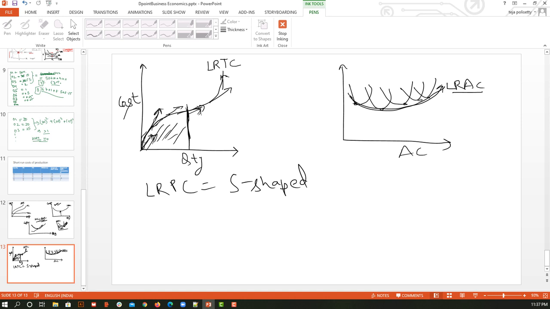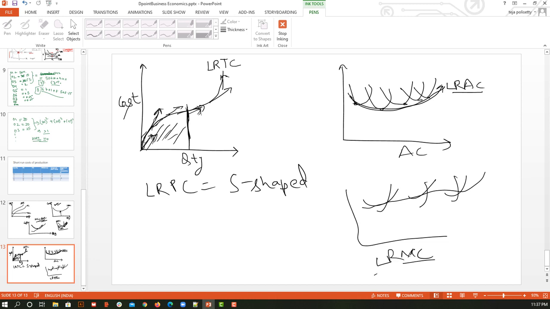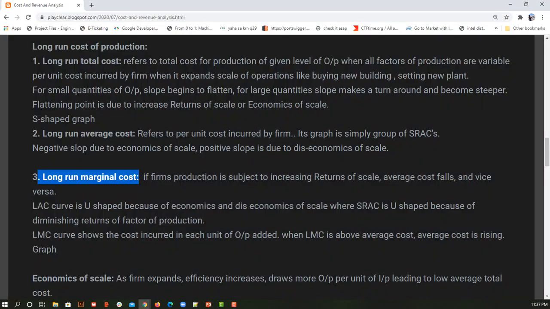Similarly for marginal cost also, I am going to take the intersection point of all of these short run marginal costs, and finally I am going to consider the intersection point of this, and this kind of graph will be produced, which will be nothing but my marginal cost in the long run. So long run marginal cost. I hope this long run and short run is clear. Now let's move on to our final topic.